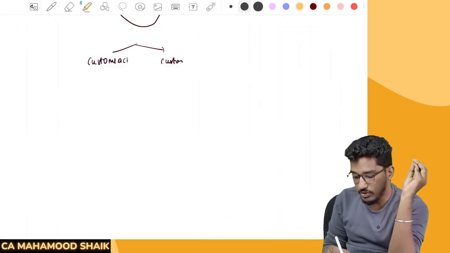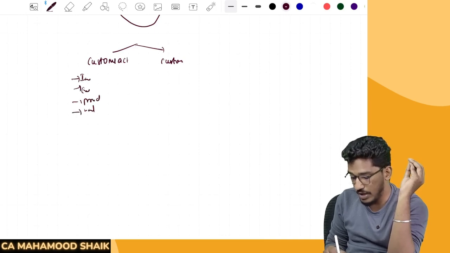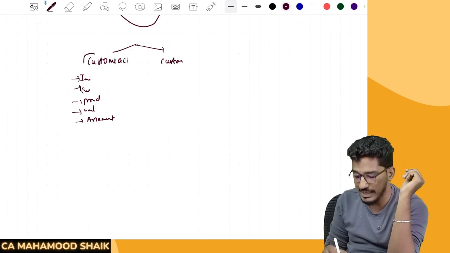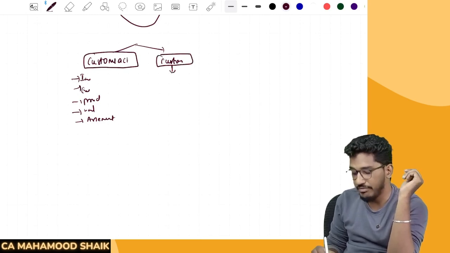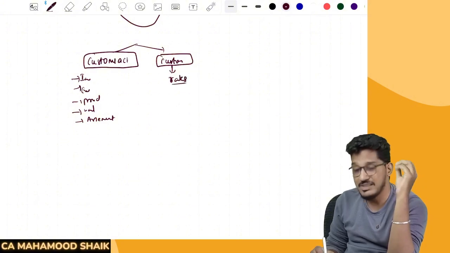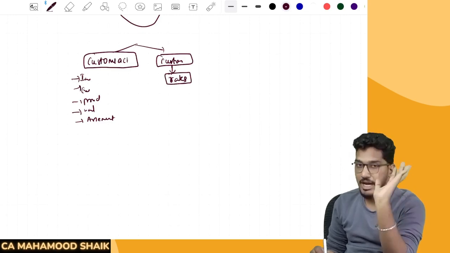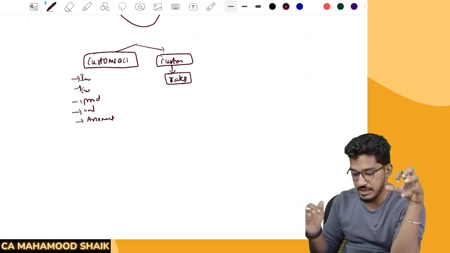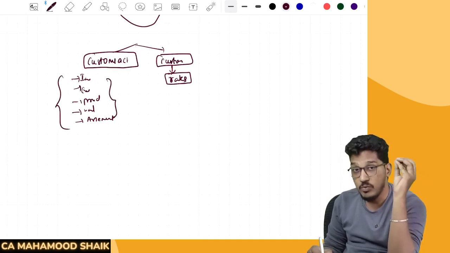Customs Act talks about all the procedural formalities like what is import, what is export, what is the procedure, how to value, how to do assessment. All the procedural formalities and valuation related things have been explained under the Customs Act. But Customs Tariff Act talks about rates. What is the rate of customs duty? That will be determined by way of Customs Tariff Act. So if I put it in simple terms, Customs Act will talk about all the procedural formalities and valuation related things. But what is the rate?